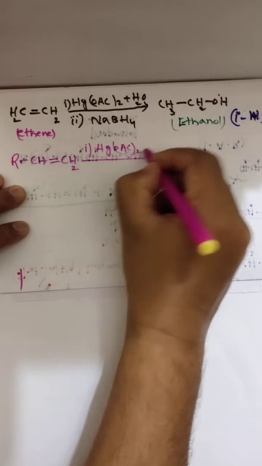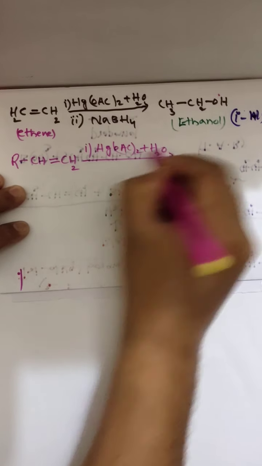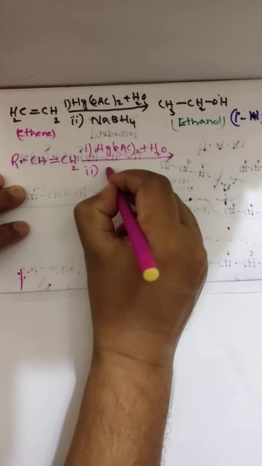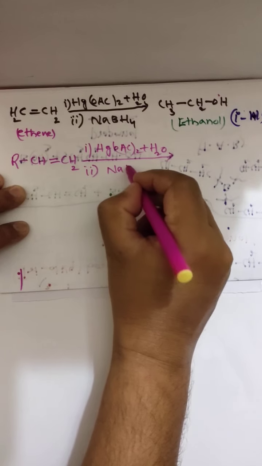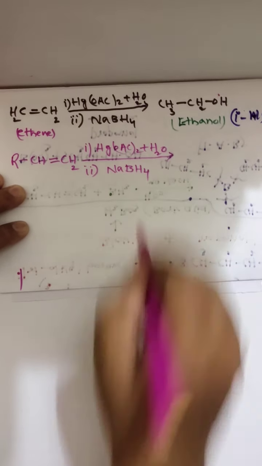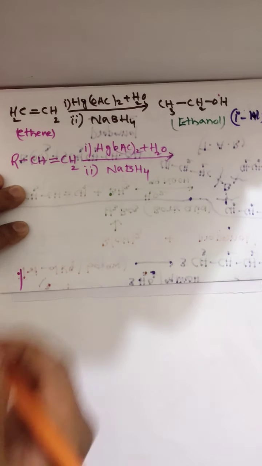In this place, I am taking now an unsymmetrical alkene, R CH double bond CH2. Same conditions: mercuric acetate, aqueous solution, and followed by reduction with sodium borohydride. What happened?